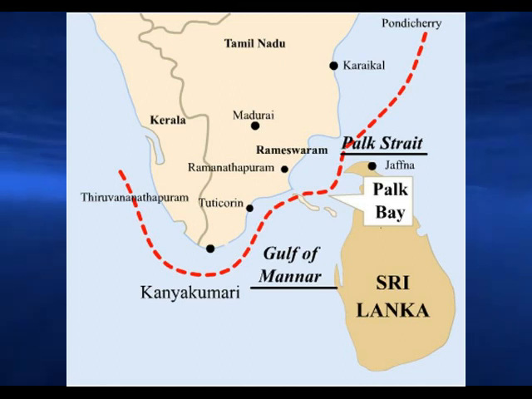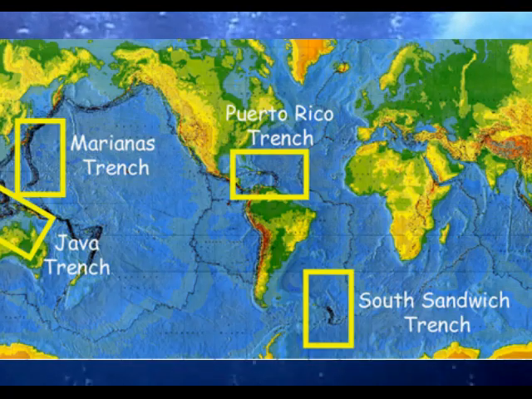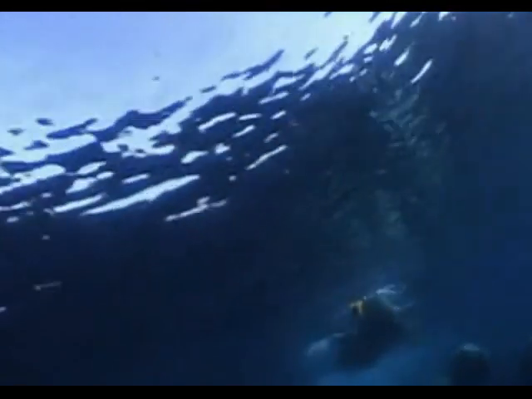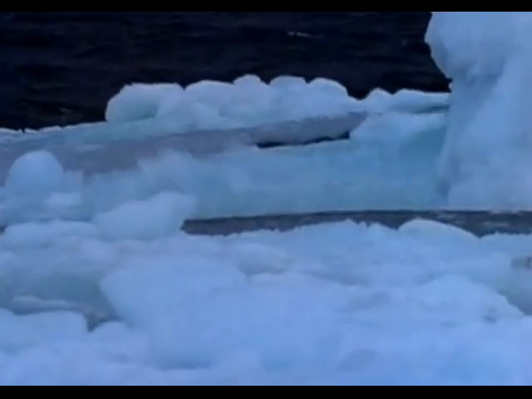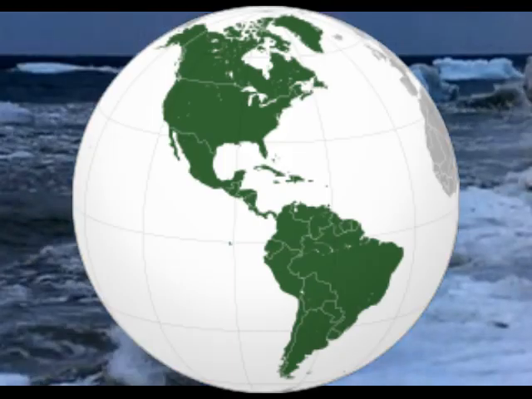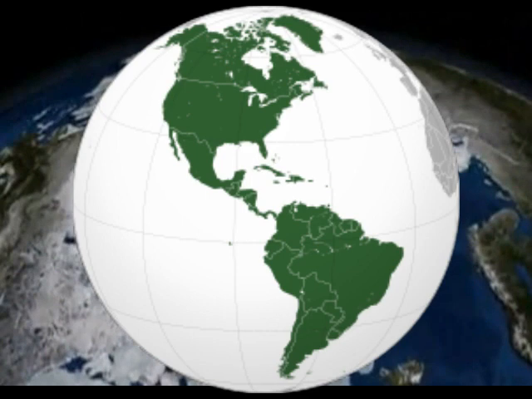For example, Palk Strait. What is trench? The deepest part of the ocean. For example, Mariana Trench, Java Trench, South Sandwich Trench, etc. What is isthmus? A narrow strip of land which connects two large land masses and separates two large water bodies. Its name is called isthmus. For example, North America and South America.